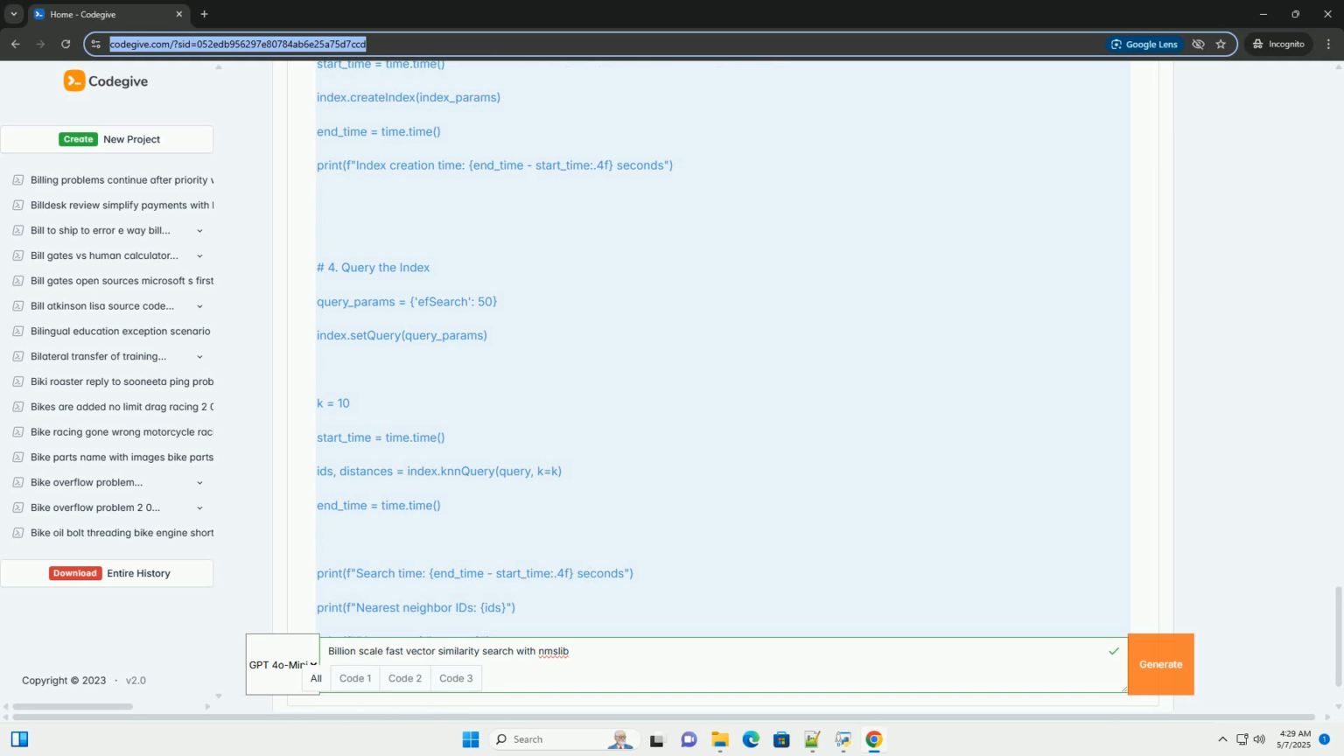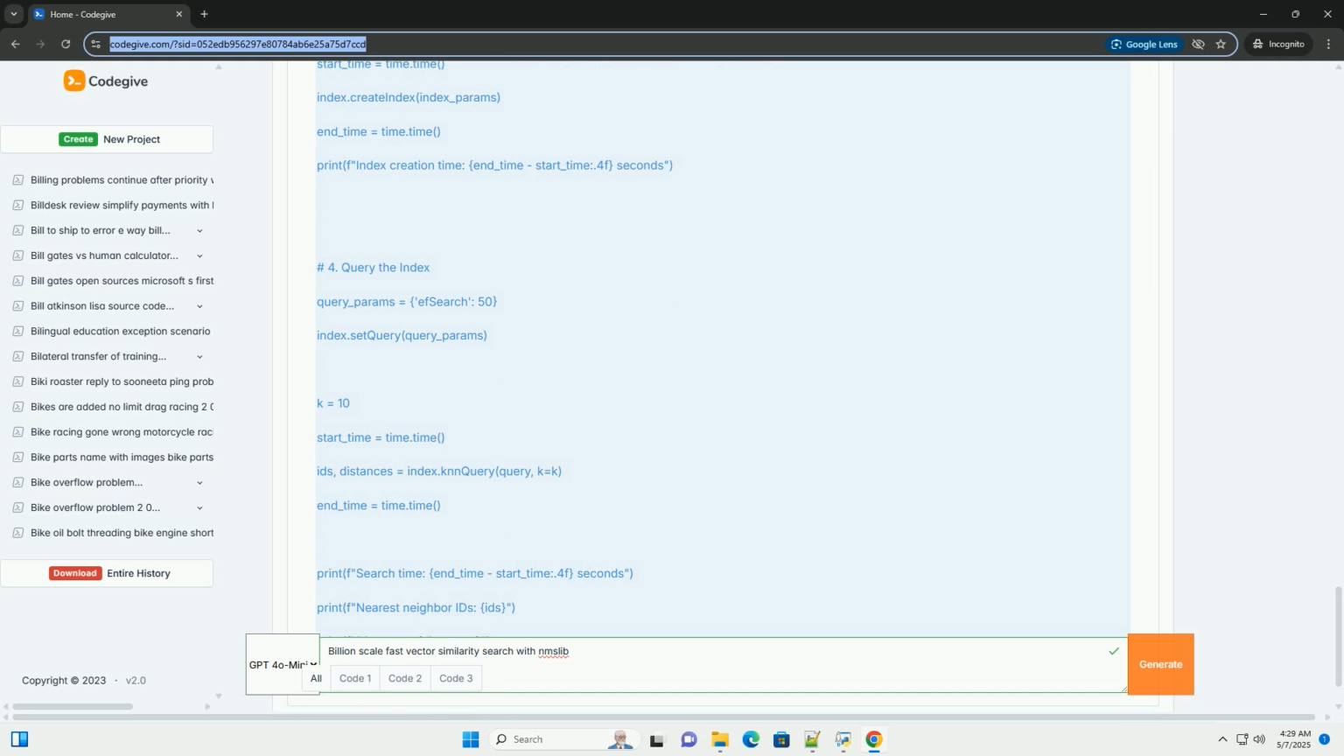Data sharding: if the index becomes too large to fit in memory on a single machine, you can shard the data and the index across multiple machines. Each machine would be responsible for a subset of the data and would have its own NMSLIB index. A top-level search aggregator would collect results from each machine. This adds complexity to the architecture.